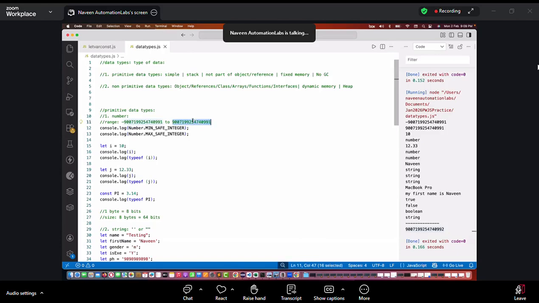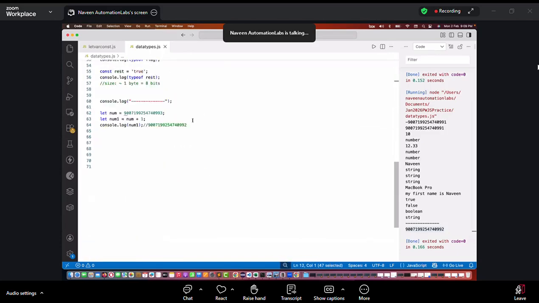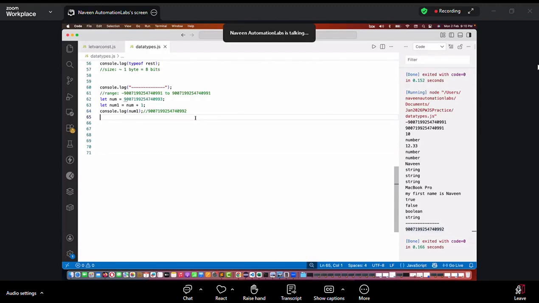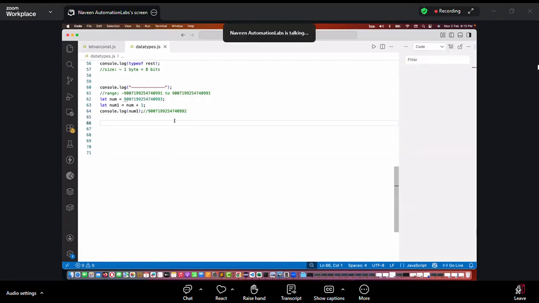This is a range. I'll copy this range once again here. This is the range of the numbers. This is the maximum value that we are taking. If you go beyond that, see, I'm going beyond that and adding +1, it's giving me up to 992, some weird or different number. It's not giving me the right output here. It should have given 994 here, right? But it's not. So don't you think my calculation is wrong if I go beyond the range? So what is the solution for that?